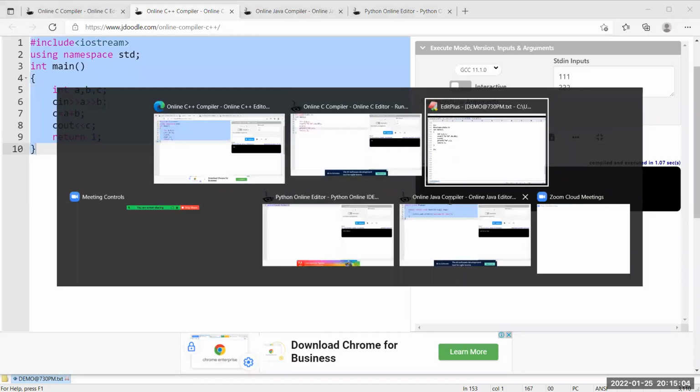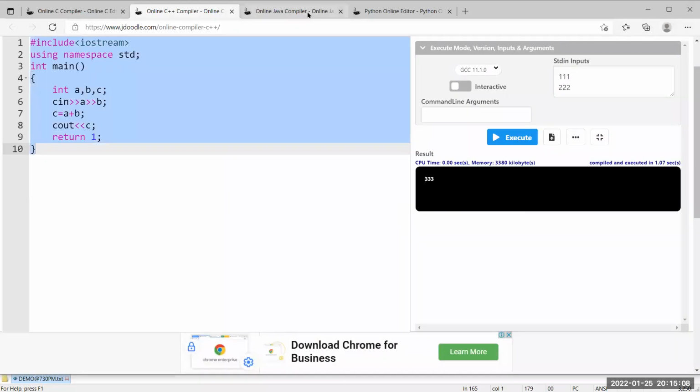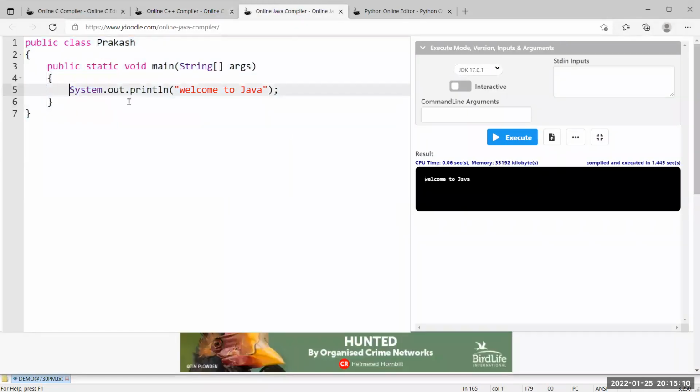This is how you can do it in C++. Let me go with Java. Sir, how to do it in Java? Integer, I am taking a, b, c. If I want to read, we need to declare the Scanner class. Scanner obj is equal to new Scanner of, from where you are accepting the input.